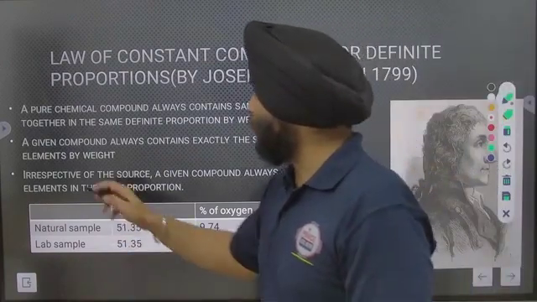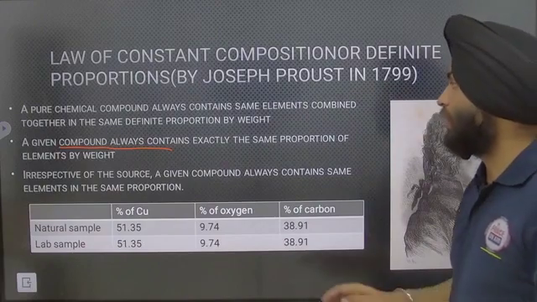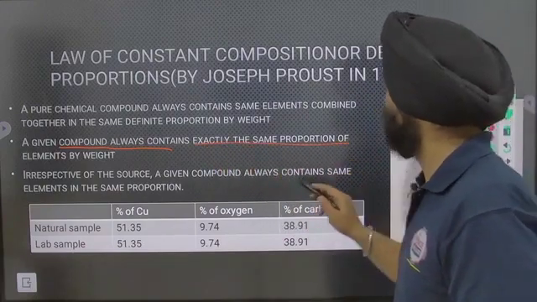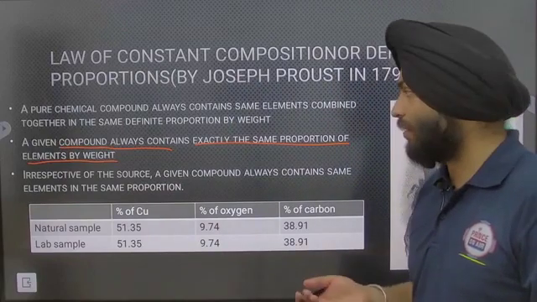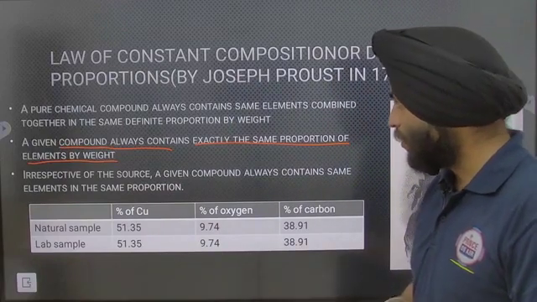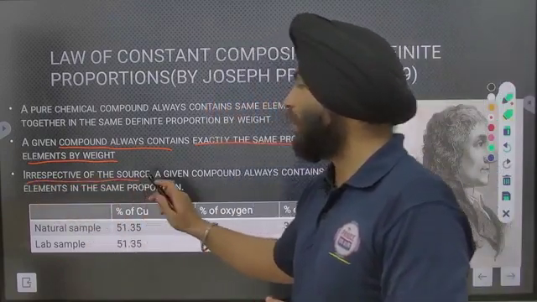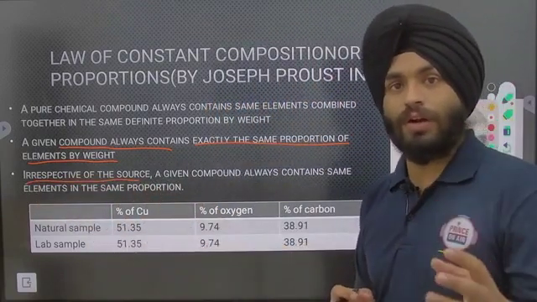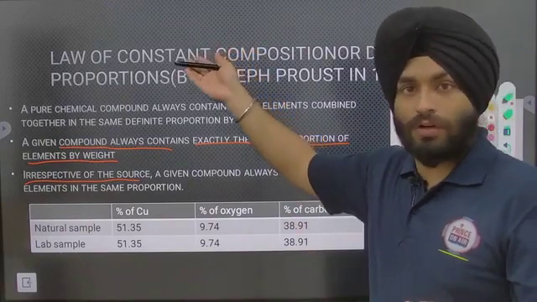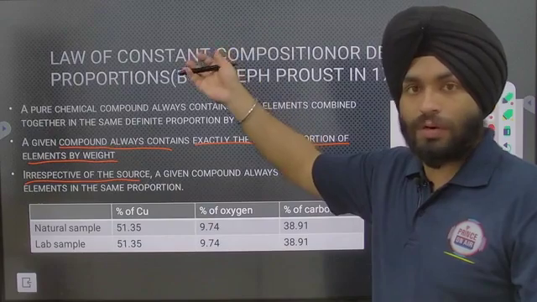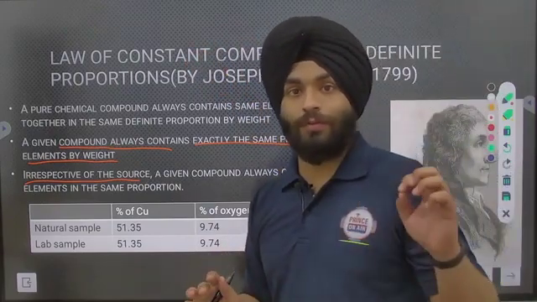One more definition is that a given compound always contains exactly the same proportions of the elements by weight. Another way to say it is, irrespective of the source, it doesn't matter from where you collect the given compound. It may be tap water, river water, or distilled water, but that compound should be pure, not in the form of mixtures.